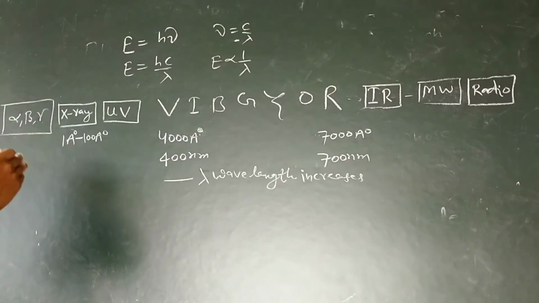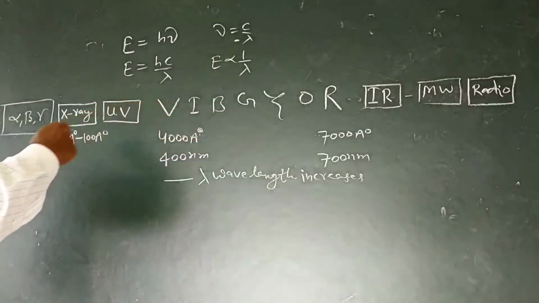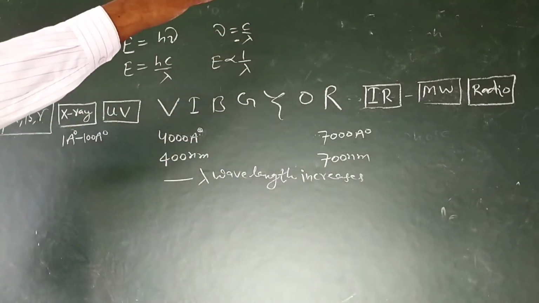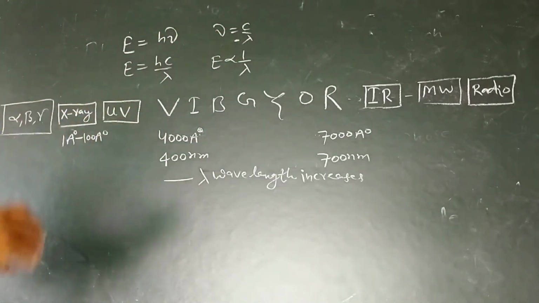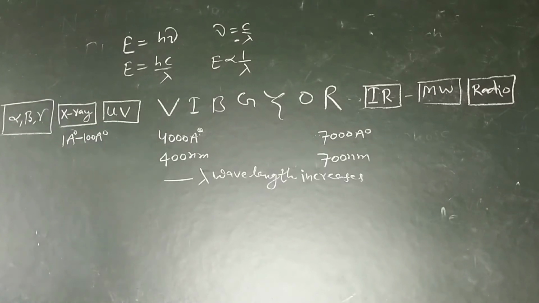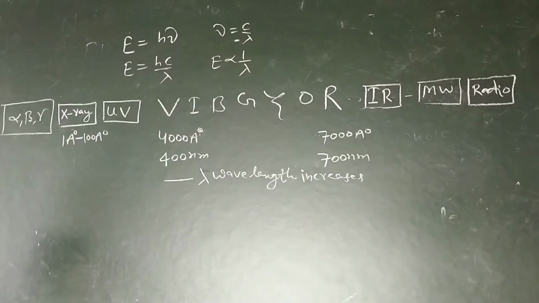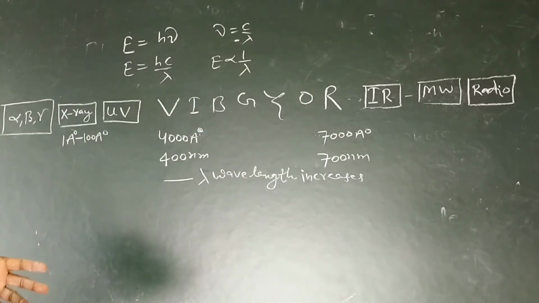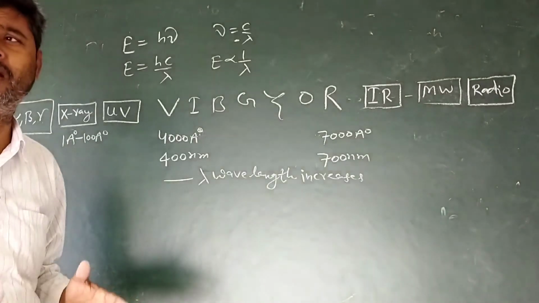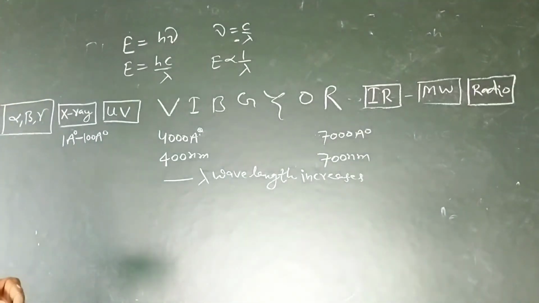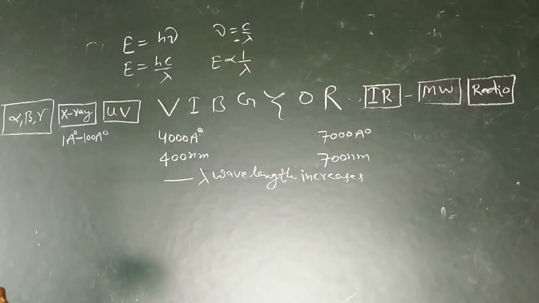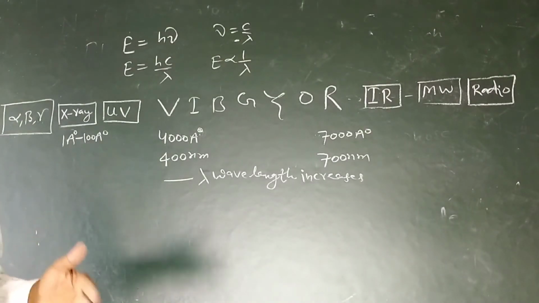And when we move from left to right, wavelength increases, that is, energy decreases. On the basis of the energy present in the radiation, different types of series, groups of lines, are obtained in the spectrum of hydrogen. In the next topic we will read the spectrum of hydrogen.